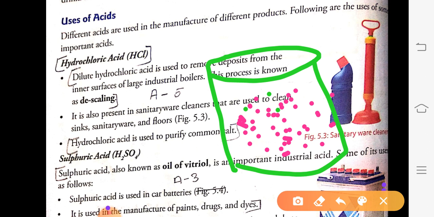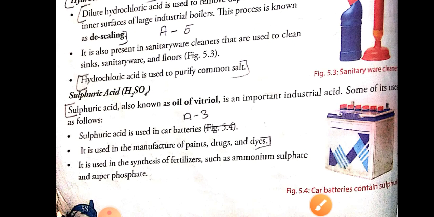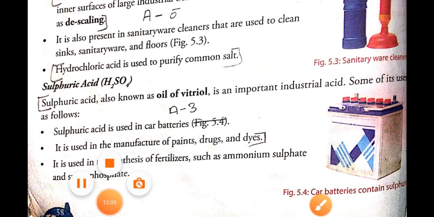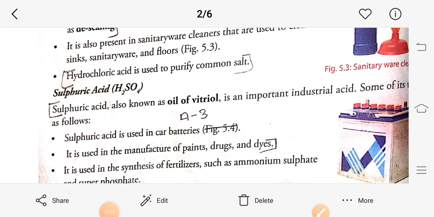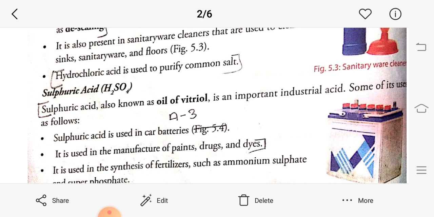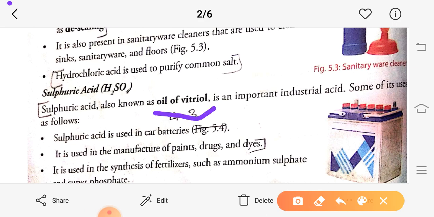The next acid is sulfuric acid. Sulfuric acid is also known as oil of vitriol. The other name of sulfuric acid is oil of vitriol. It is a very important acid which is used for industrial purposes.